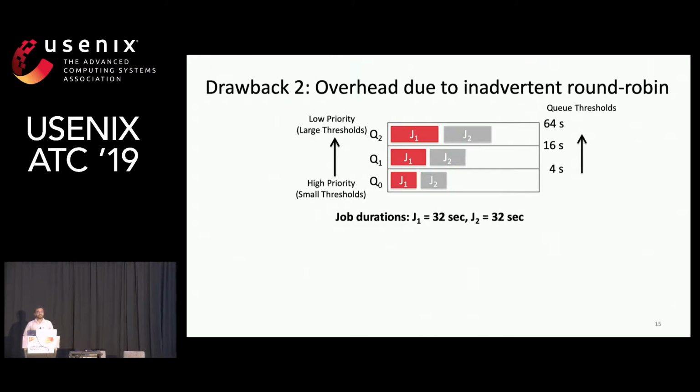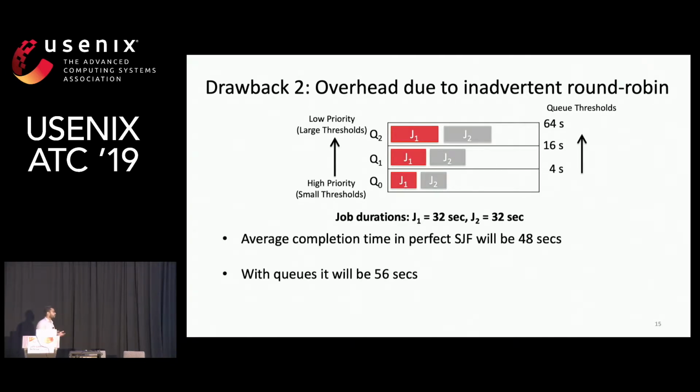The second drawback is that jobs of similar size will end up doing round robin, which is known to be the worst case for minimizing average completion time when the jobs are of similar size. So in this example, let us consider that J1 and J2 are of the same size, 32 seconds each, and they arrive at the same time in the same order. Now in normal SJF, one of them would have gone first and then the other one, so the average completion time would be 48 seconds in this case. But now their execution will get interleaved, and both of them will block each other in each queue, and the average completion time goes up to 56.